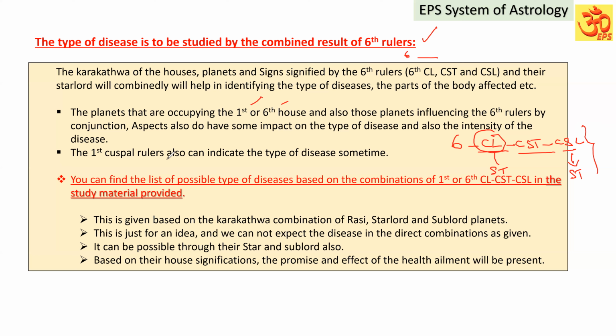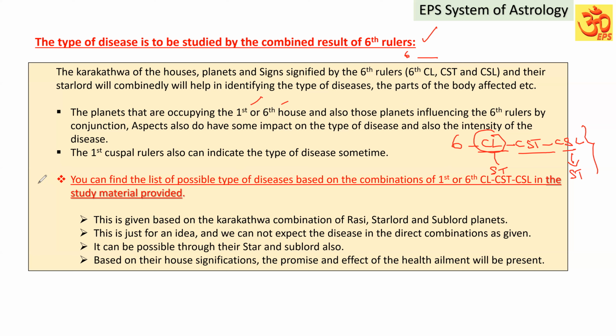The first cuspal rulers also can indicate the type of disease sometimes. In some charts, Lagna rulers itself indicate what the native is going to face, what sort of health issues they can experience. And sixth rulers also can indicate. I hope you are able to follow.